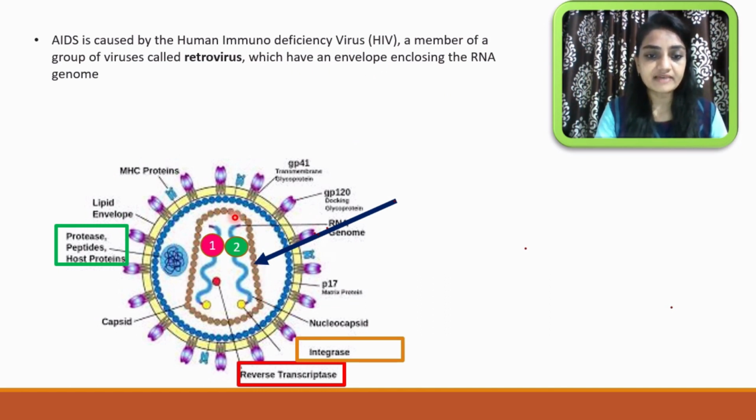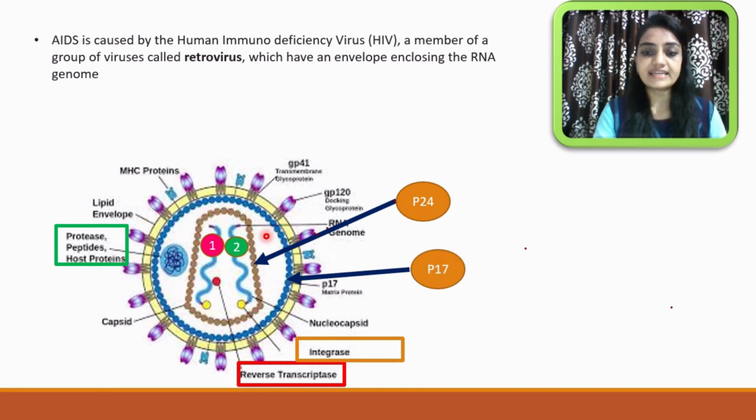One layer, one envelope, is made up of P24 protein. Outside that, you can see one more bluish colored envelope, and that is made up of P17. So two protein layers surround the center part: the inner layer is P24 and the outer layer is P17.